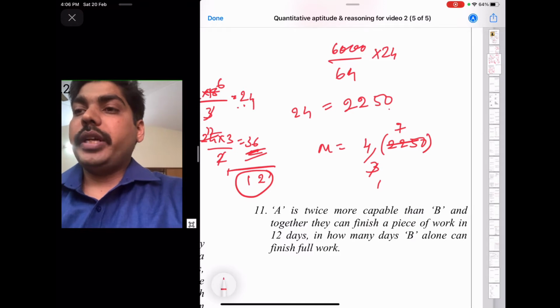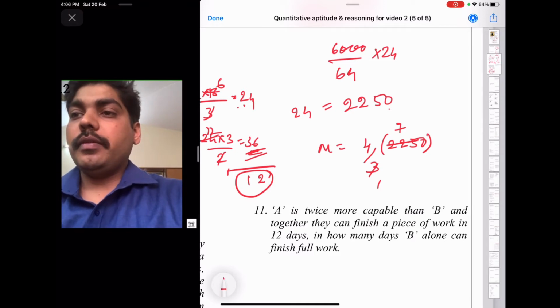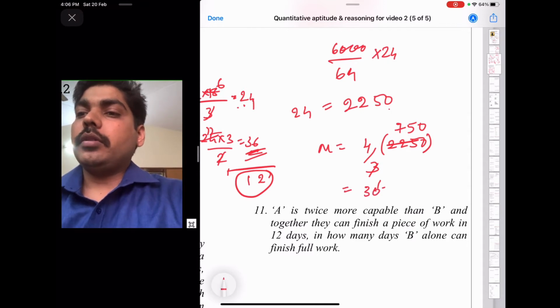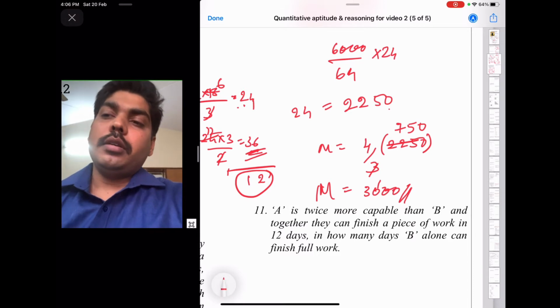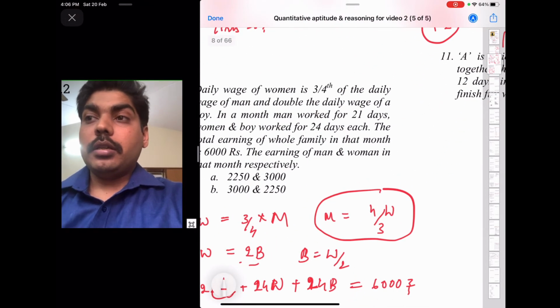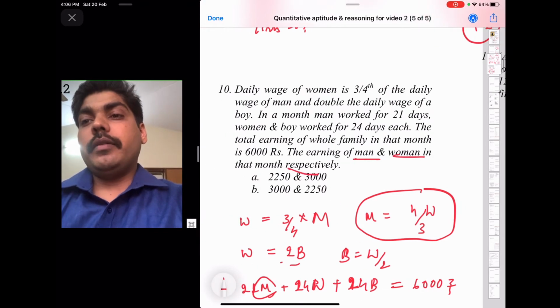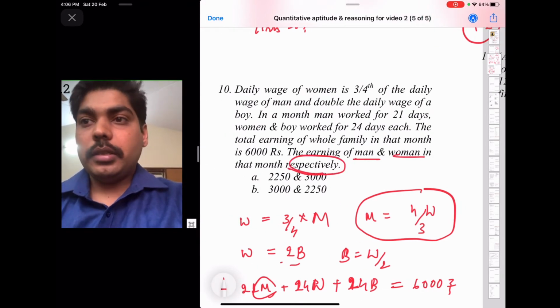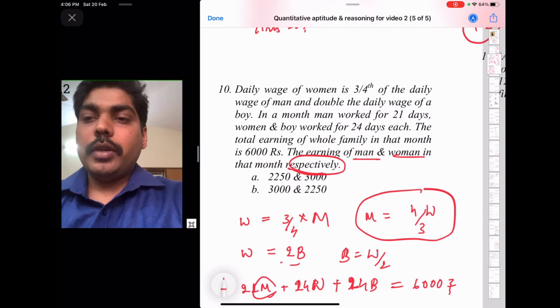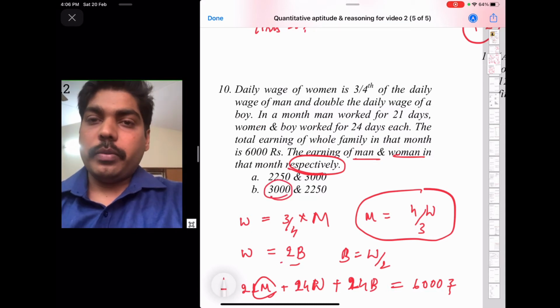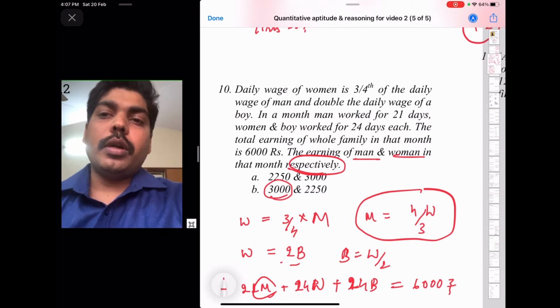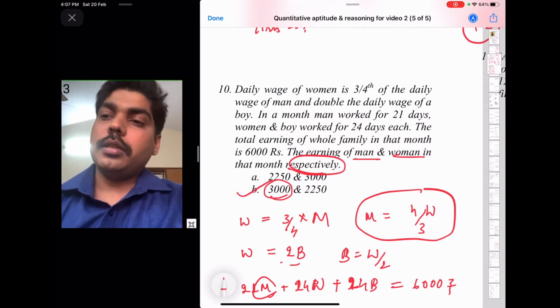3 7s are 21. So 15 is remaining. 3 5s are 15. 750. 4 750s are 3,000 rupees. So men's salary will be 3,000. So which answer is correct? So here, men and women respectively. Always remember this, observe this. So which one will come first? 3,000 will come first. So men's salary will come first. So 3,000 and 2,250 rupees. So the answer is B.